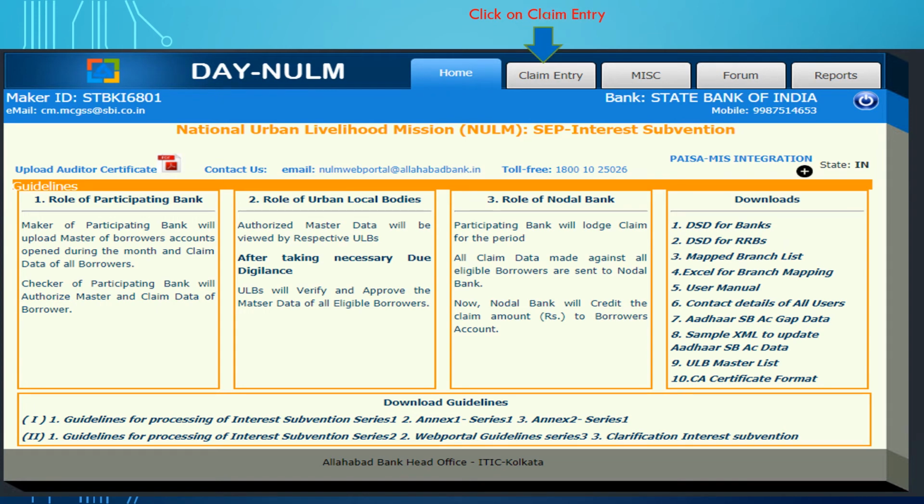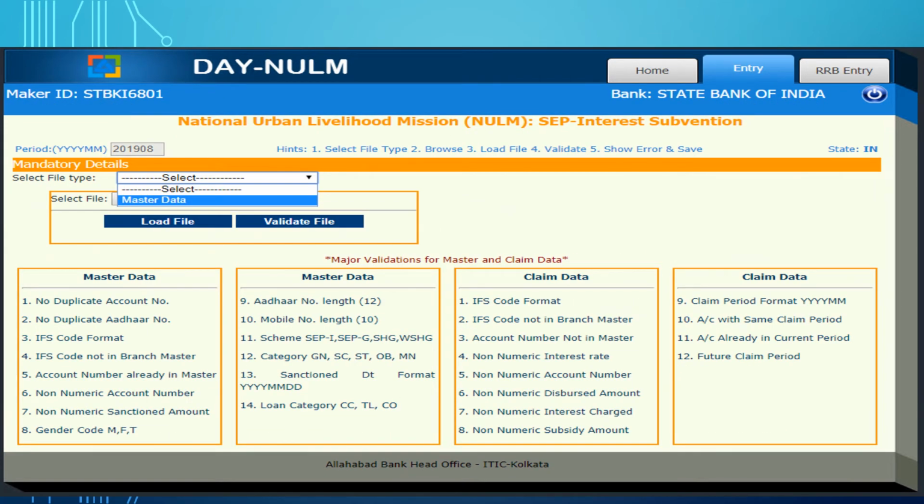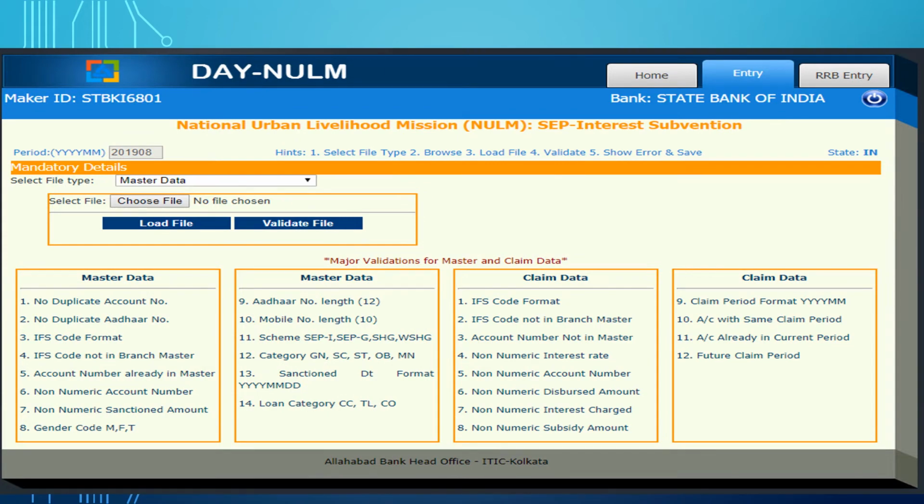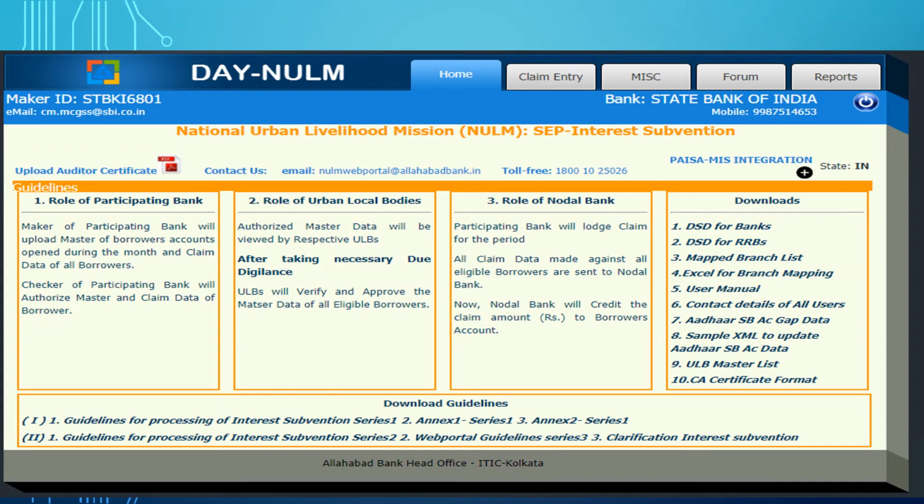Now click on claim entry. There you will find, just like all the banks are doing, the master data and the claim data. Various structures have already been given in the data structure documents in the download section of the banks. Banks need to prepare the master data and the claim data, choose the file and update the same. Select the file and update. Click on the home page.